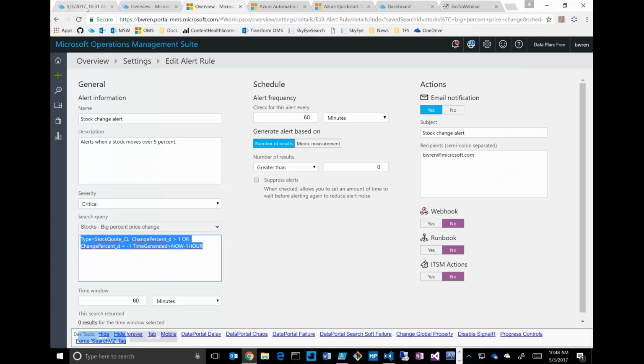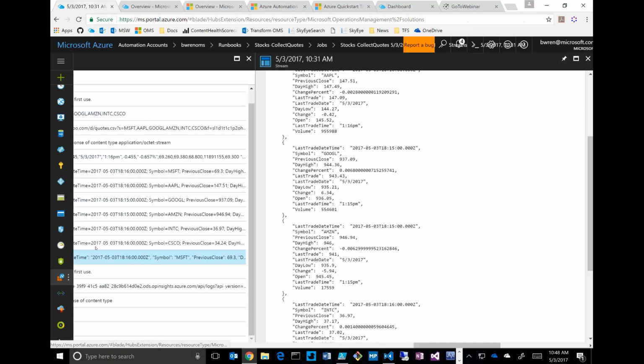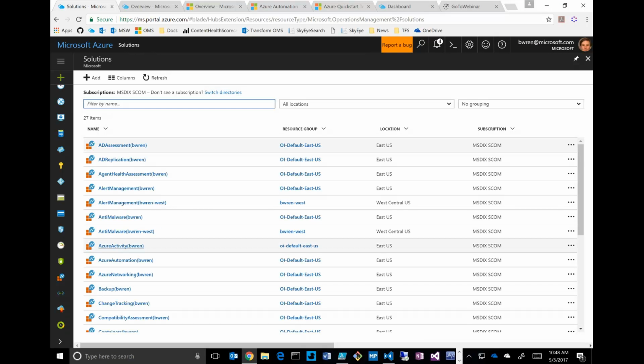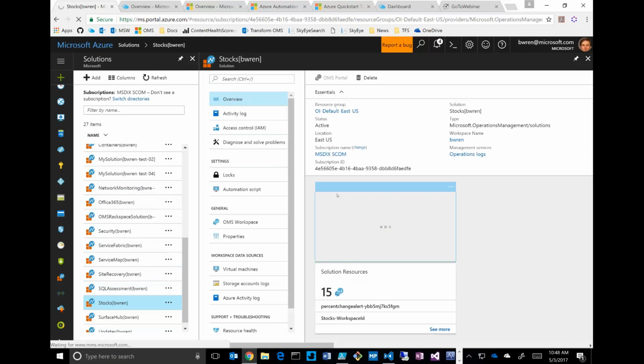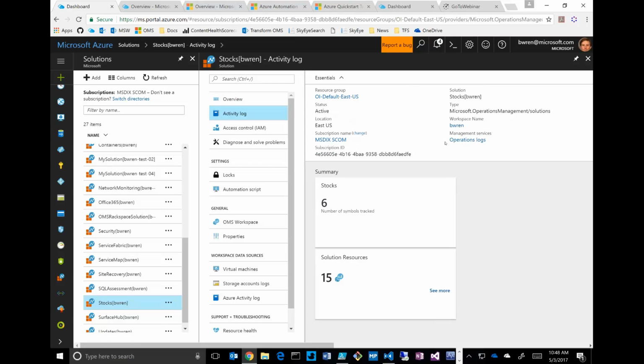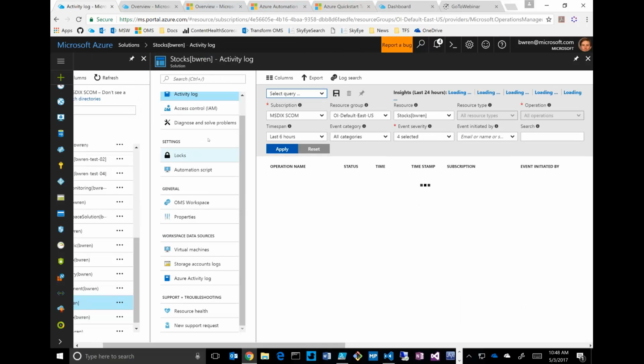If I go down here to solutions, and this is just the Azure console, you can see here my stock solution. And you can see, here's my dashboard, or my custom view that I created that it read through, and hey, there's some views that we can show here, right? This represents my OMS workspace that's related to this. I can look at logs that are associated with my solution. There's still some interesting information I think we can put in here, but just by dropping that solution resource into my ARM template, I get this other rich functionality.